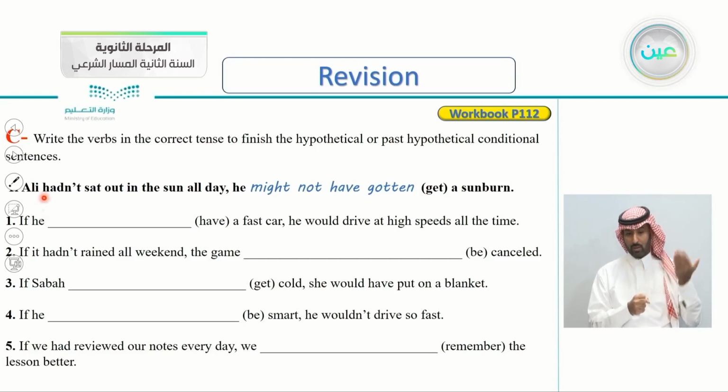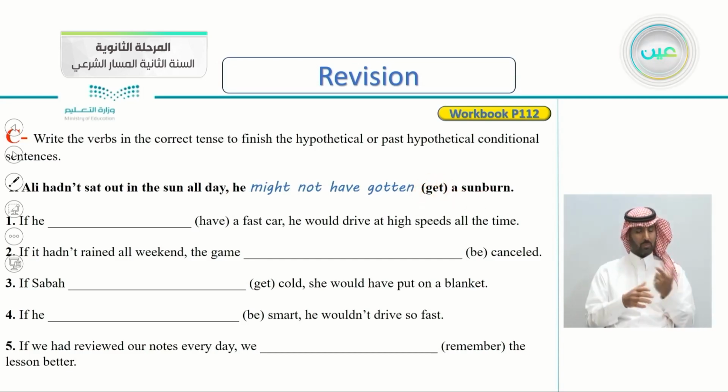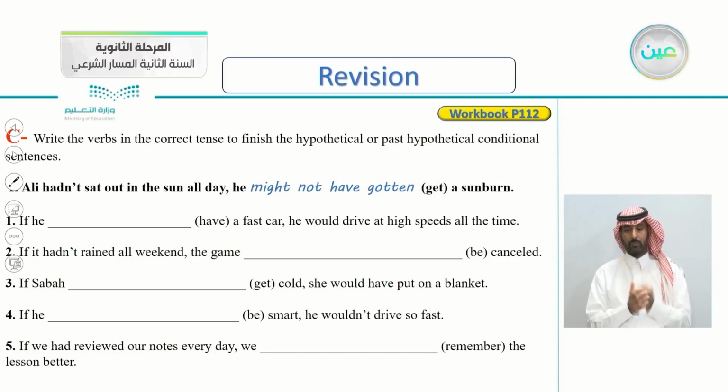The first one is already done. If Ali hadn't sat out in the sun all day, he might not have gotten a sunburn, and the verb is get. So let's get to number one now.